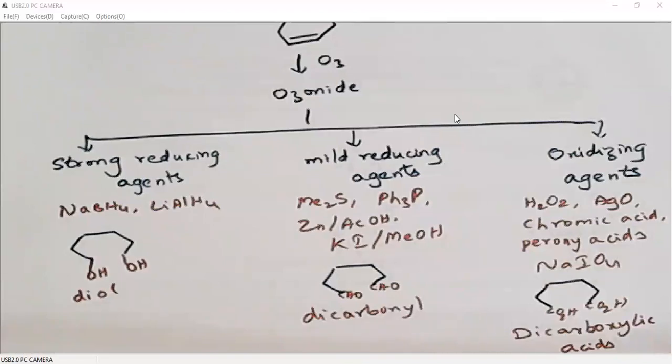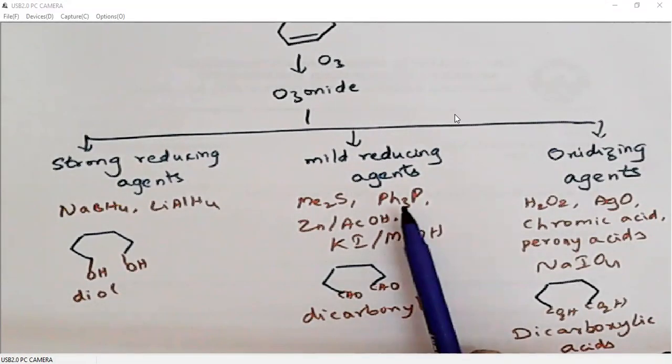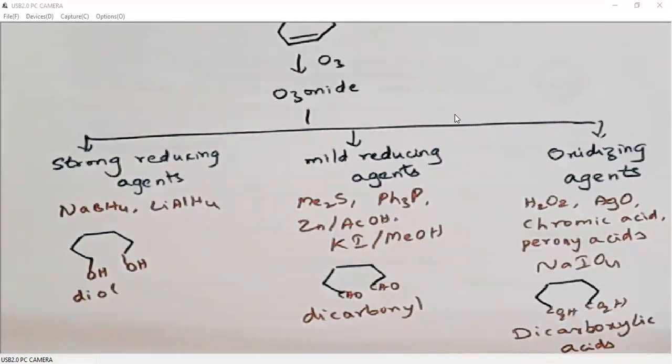So when we use strong reducing agents along with ozone gas, we will be getting a diol, because these reducing agents will reduce the aldehyde or ketone generated during the ozonolysis. When we use mild reducing agents like dimethyl sulfide, triphenyl phosphine, zinc acetic acid, potassium iodide methanol, or some more mild reducing agents, they will generate carbonyl, either aldehyde or ketone, based on the structure.